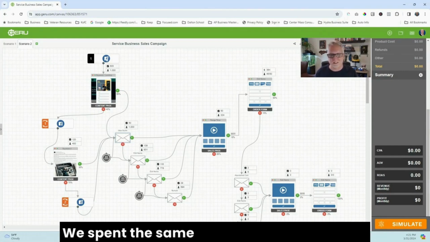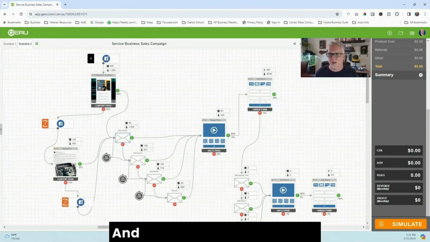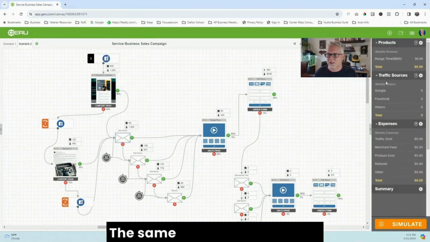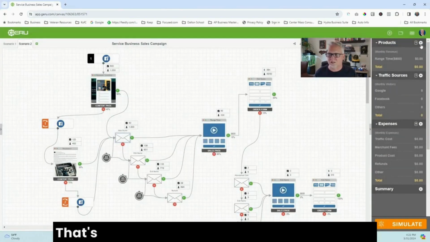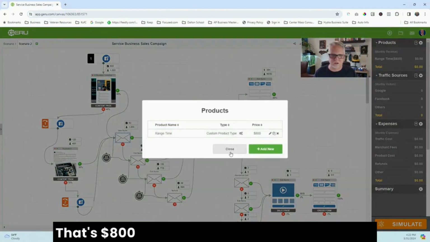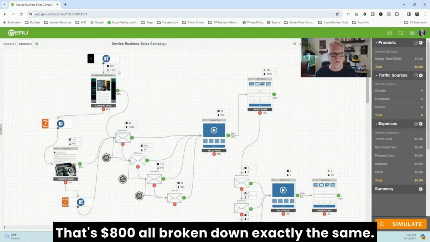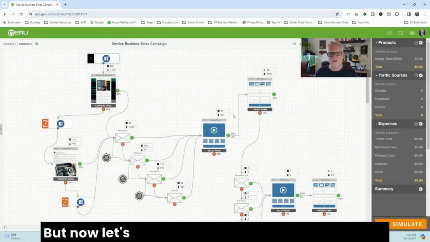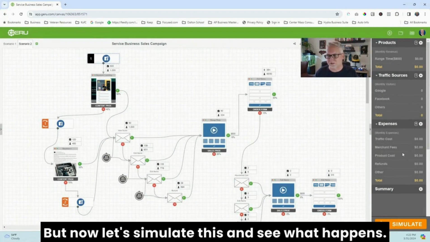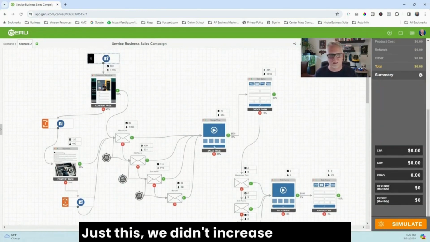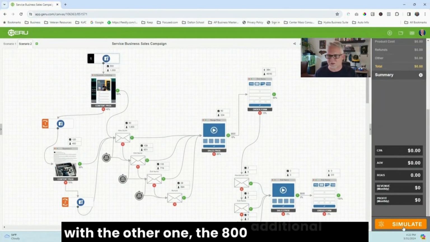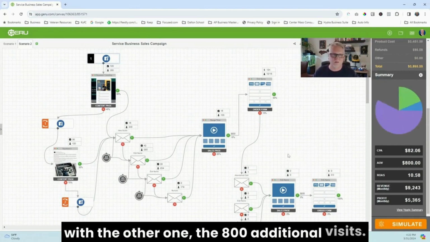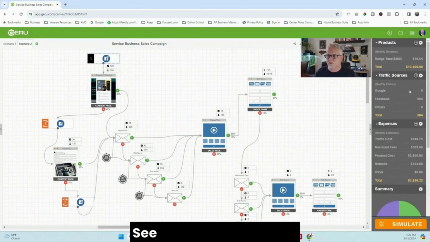Here, we spent the same amount of money, right? And we got the same product. The same product is over here that's $800, all broken down exactly the same. We've got the same original 300 visitors. But now let's simulate this and see what happens. Just this. We didn't increase like we did with the other one, the 800 additional visits. See how it breaks down?